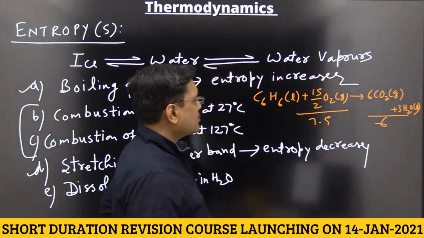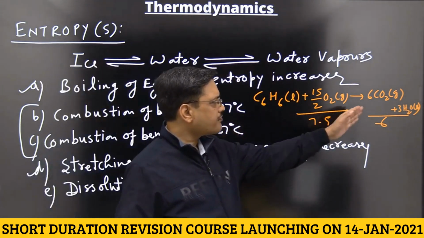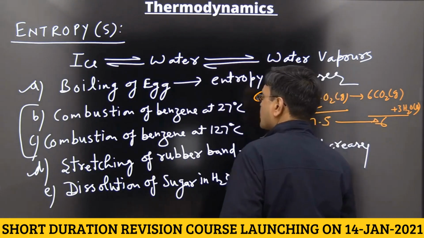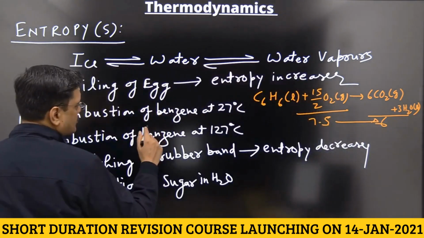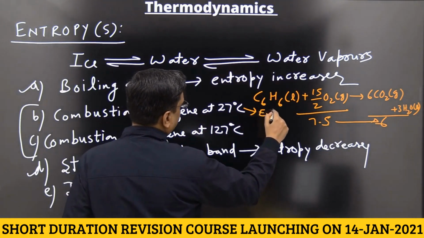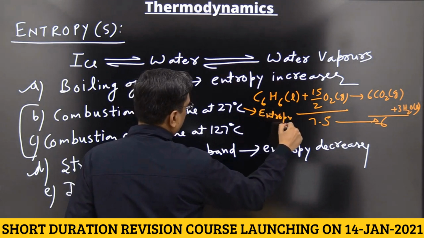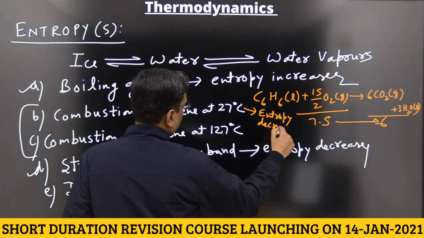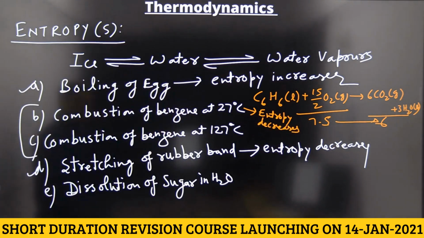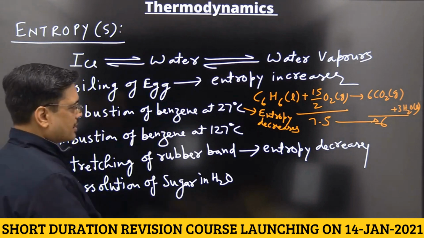Water and benzene are not considered. 7.5 to 6. So what happens? Entropy decreases. So in combustion of benzene at 27 degrees centigrade, entropy decreases.